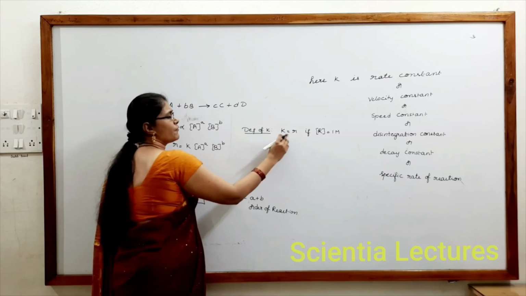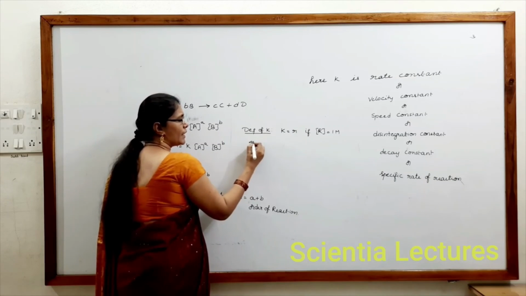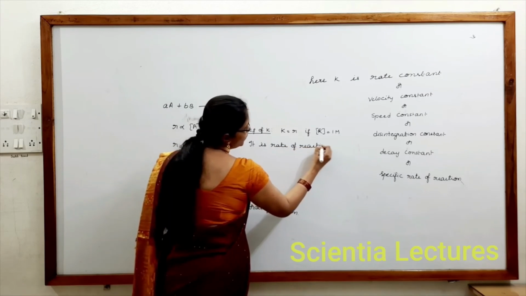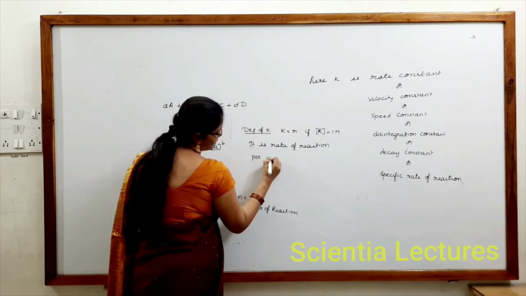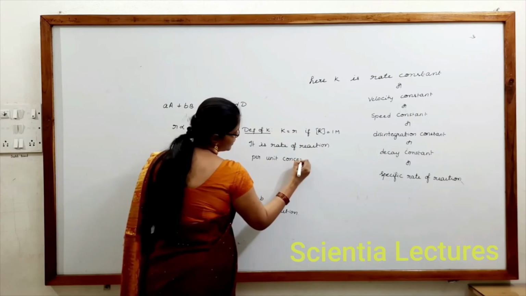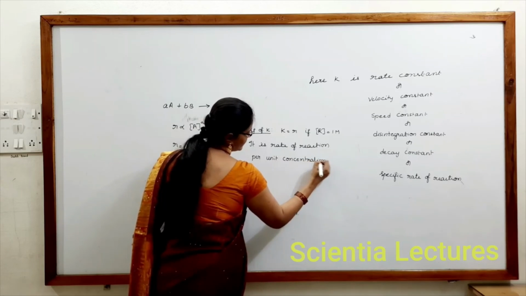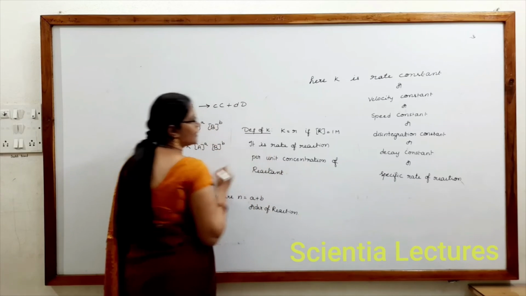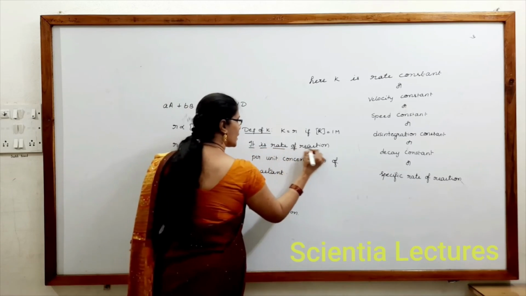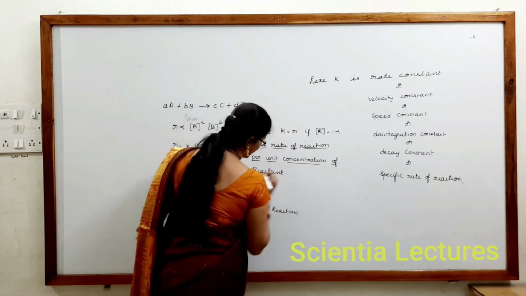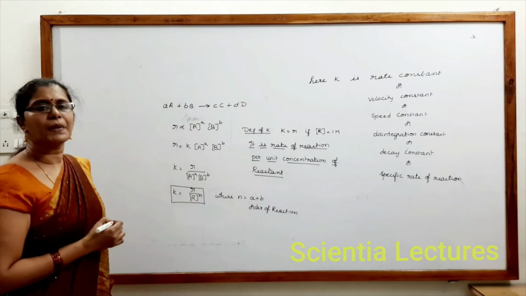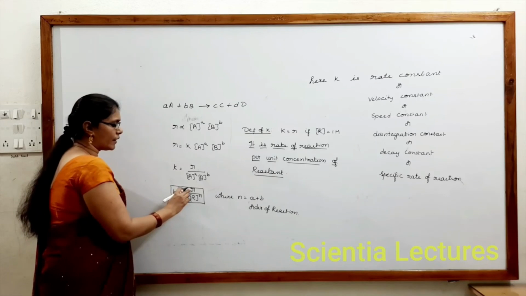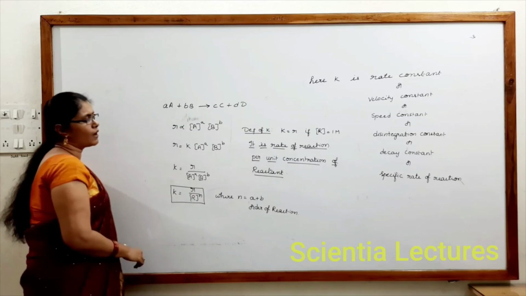That is, specific rate of reaction is nothing but the rate of reaction per unit concentration of reactants. That itself is the specific rate of reaction. So remember that K is equal to the rate of reaction by [reactant] to the power of n.